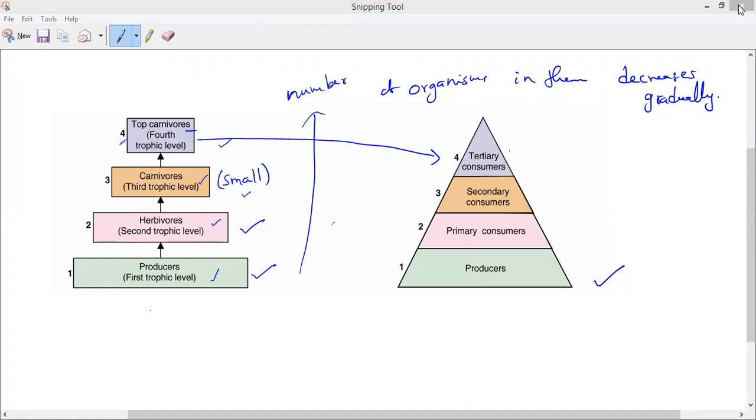So why is it tapering upwards? Please write it. Tapering upwards because as we go up towards the higher trophic levels, the number of organisms in them decreases gradually. Is it yes or no?